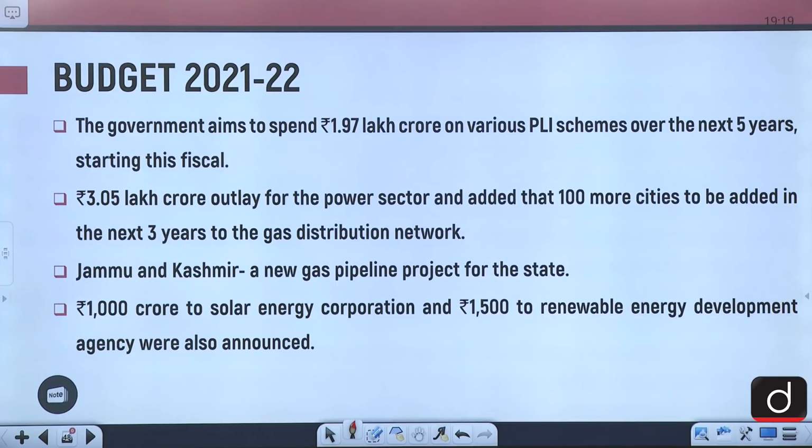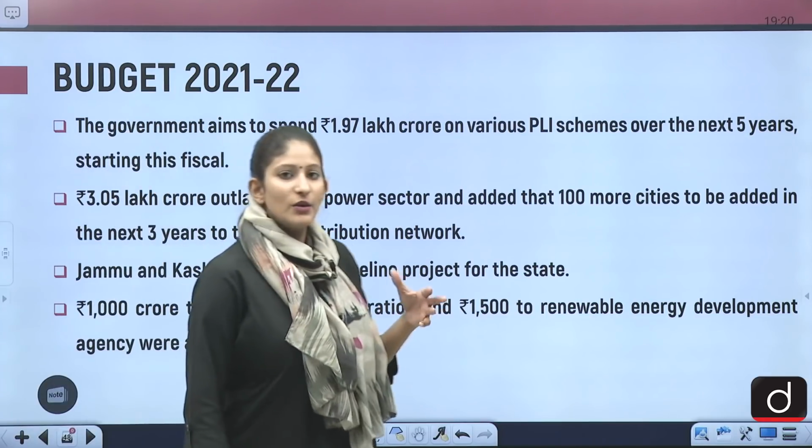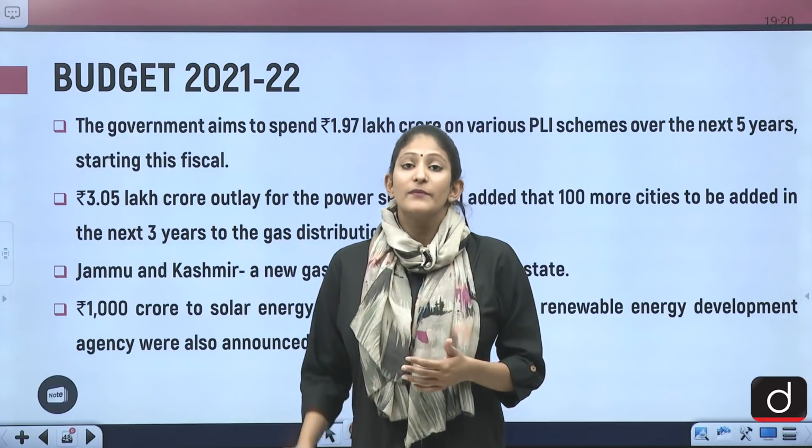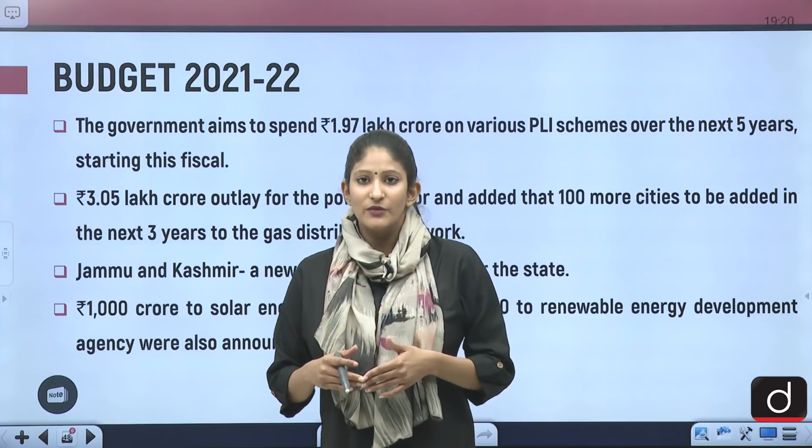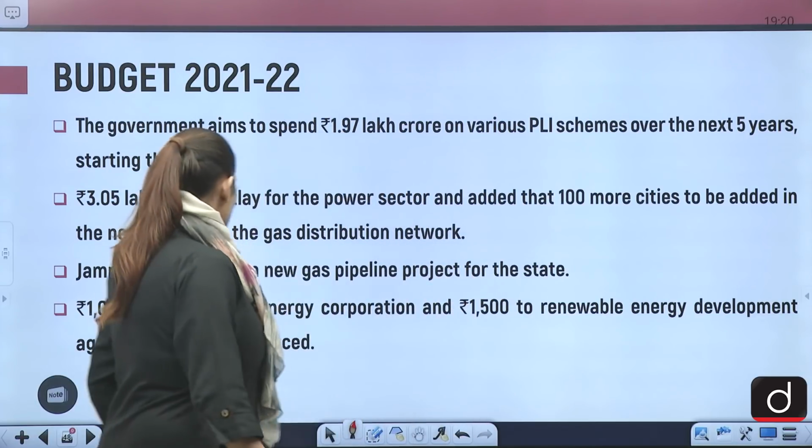Rupees 3.05 lakh crore outlay for the power sector, and 100 more cities to be added in the next 3 years to the gas distribution network. Jammu and Kashmir, a new gas pipeline project for that union territory will be there. And there are so many other announcements that have been made recently along with this.